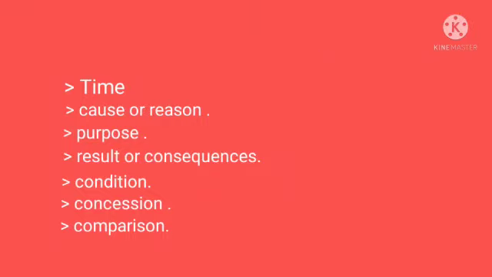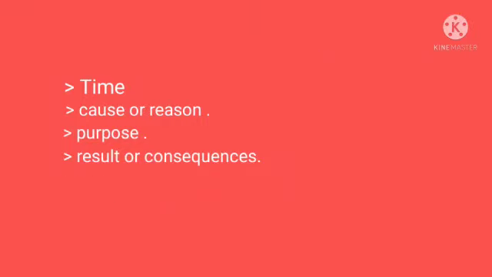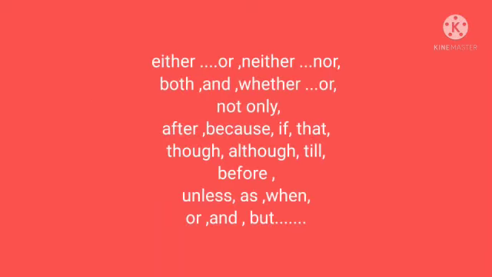Now talking about some conjunctions, like the uses of and. So where to use and? We use and to join similar statements or facts. We can also use as well as and not only but also as conjunctions for the same purpose. Then where to use but? We use but to state a contrast between two statements or facts. Sometimes we use but to express opposition also, like: she was invited to the party but did not attend it.